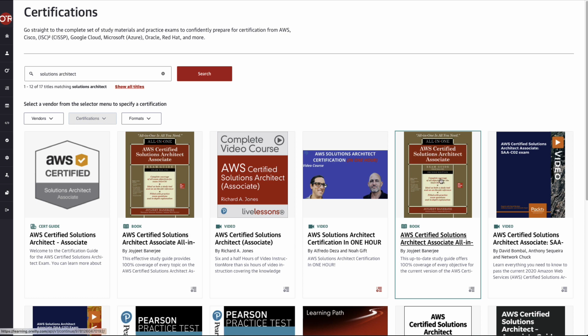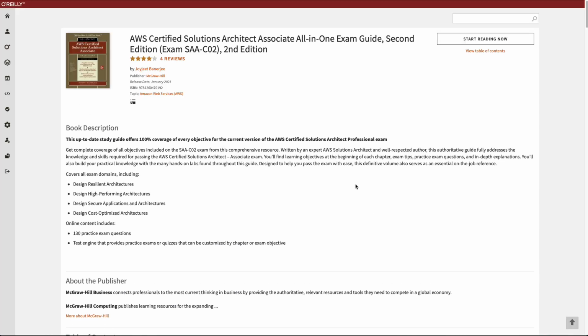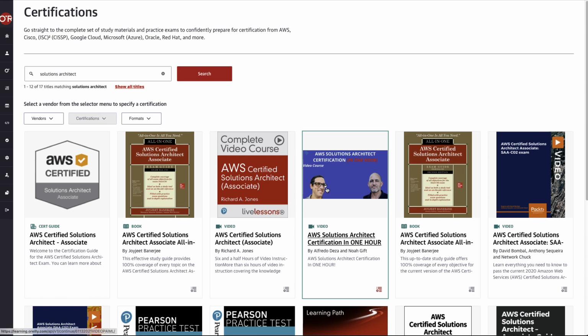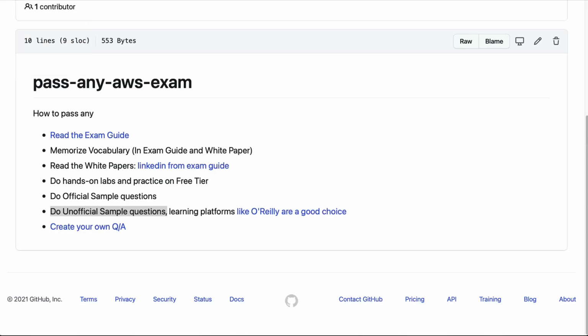I could go through here, look at some of these sample guide questions, or go to a practice test here for solutions architecture, launch it. It'll go through and give me the answer. So it is actually a very good idea to go through and find one of these learning platforms, and it's kind of the final thing that you can do to help you study for the exam.